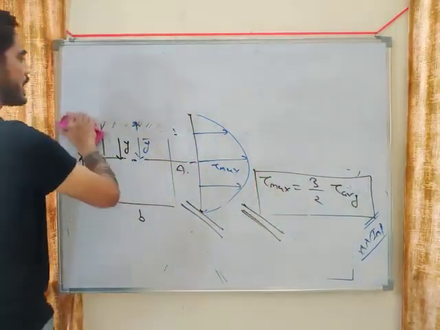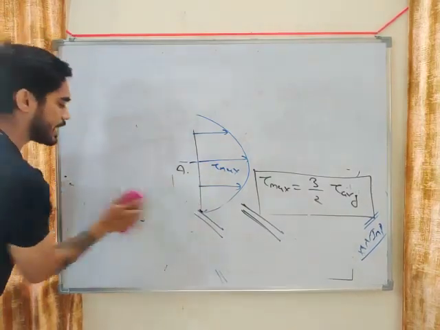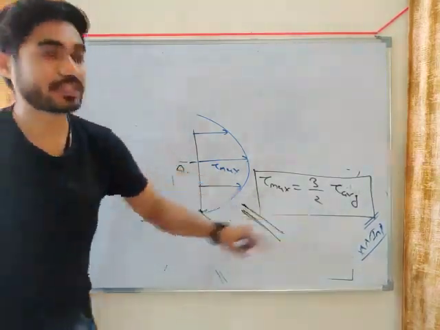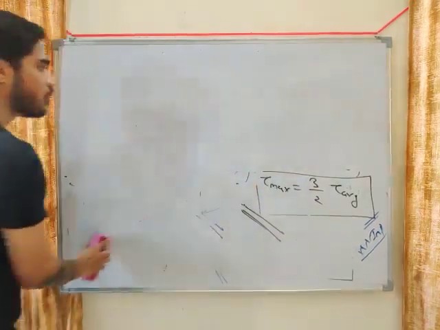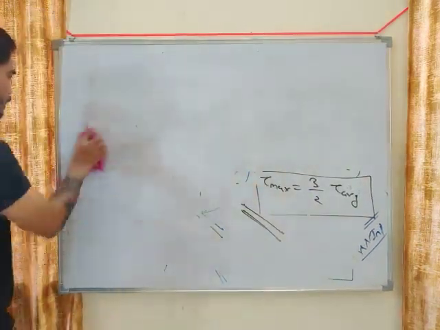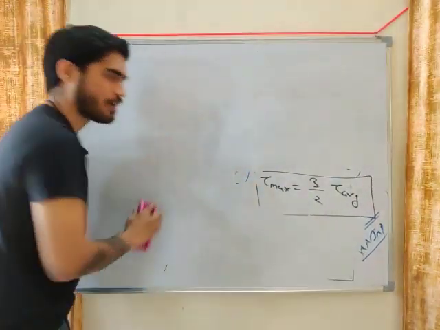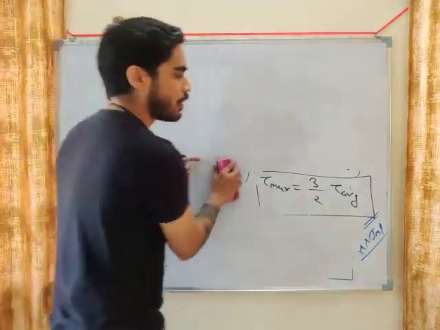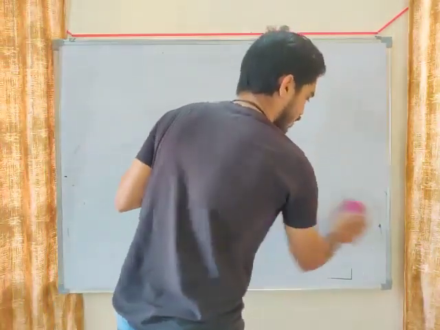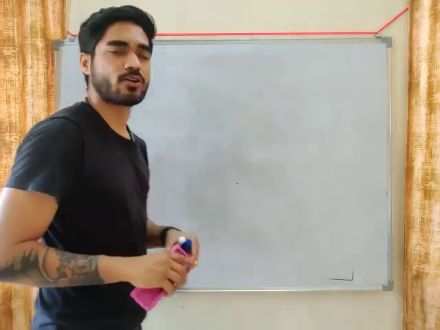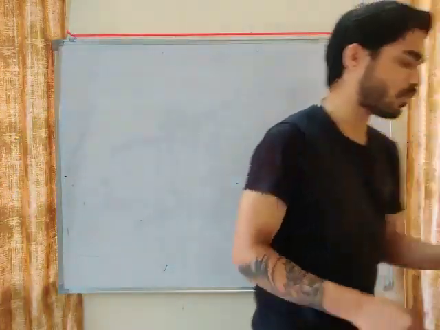I will tell you what will be the diagram and what will be this relation for every section, and you have to remember that, because the theory question will be from that, and you will also get numericals. From this relation you can calculate the tau maximum. Okay, all right.